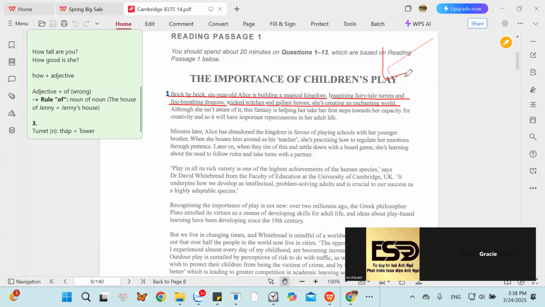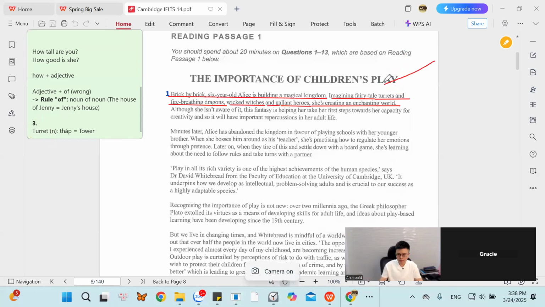Why do they say the fairy tale towers? What is it about the towers?